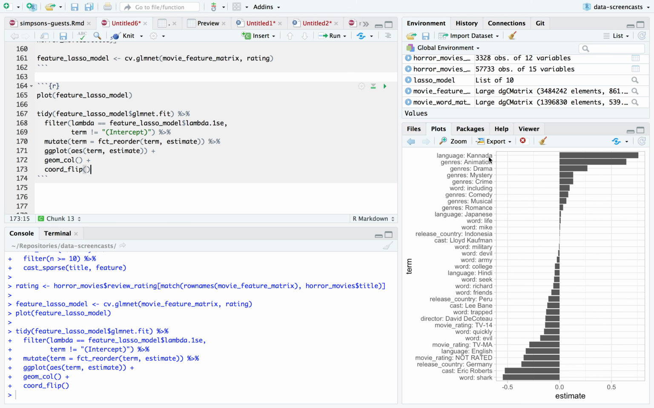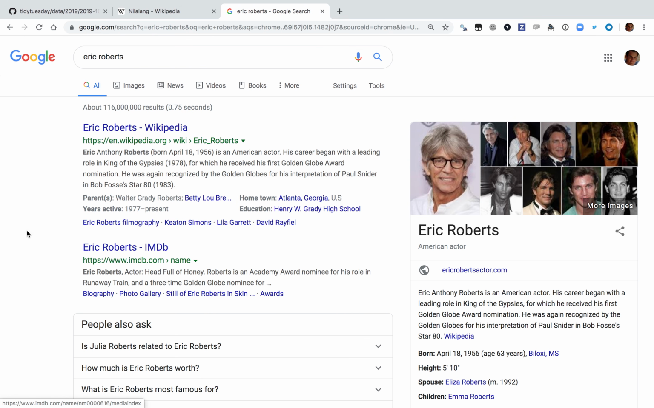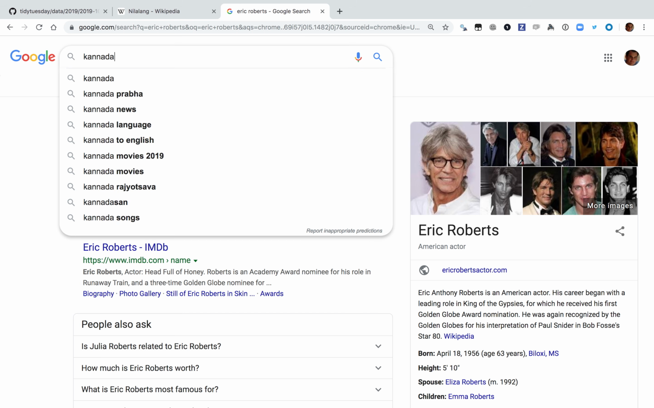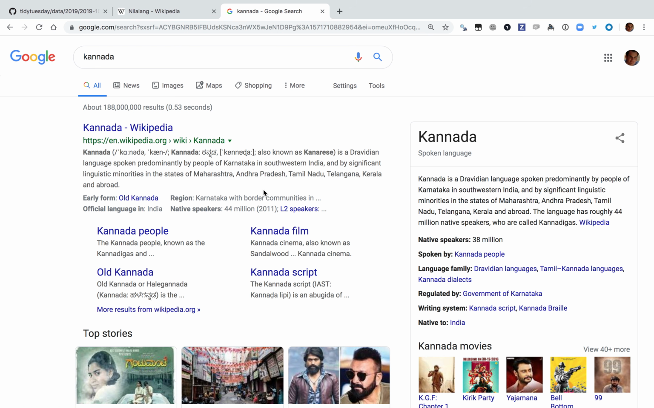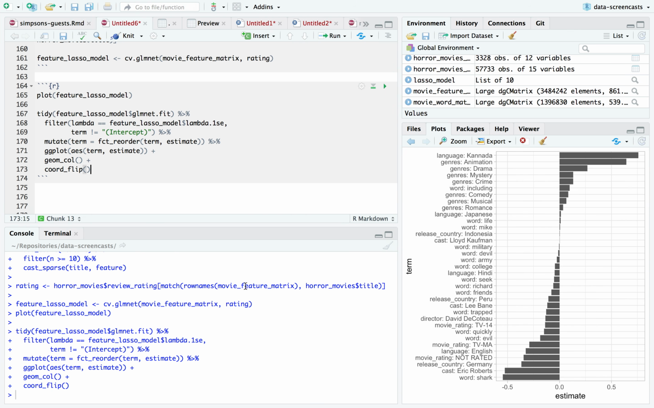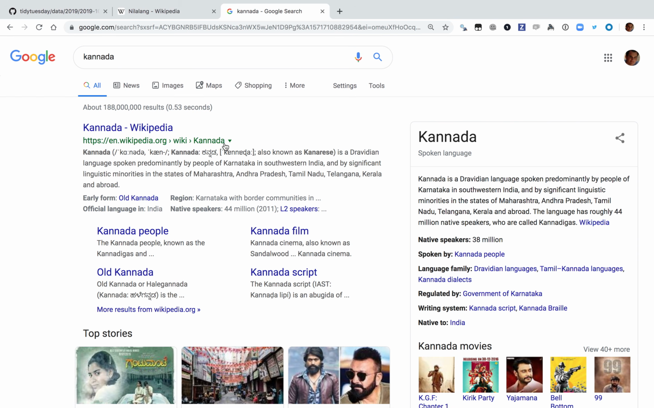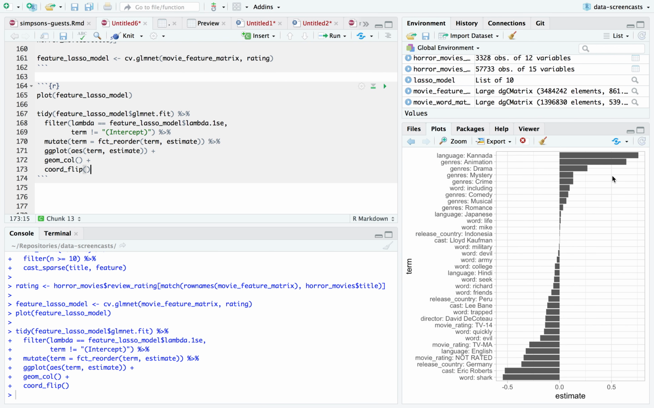And Kannada, what's Kannada? It's a language of southwestern India. So it must have happened in at least 10 movies, which is not surprising. So it's an Indian language, and we can see that it generally has well-rated horror movies. That could be for a lot of reasons.